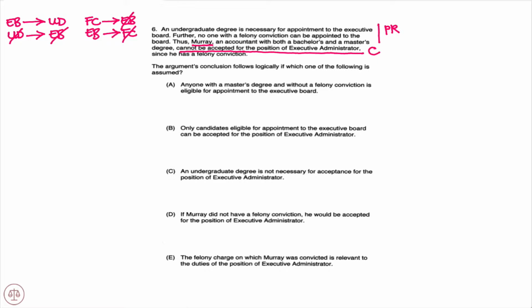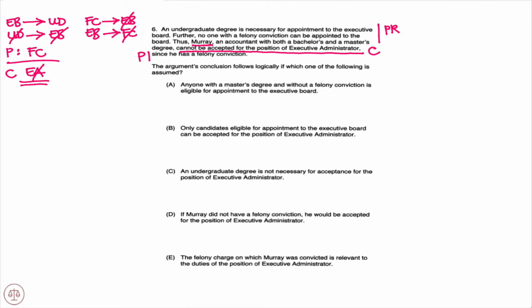It then tells us that Murray has a felony conviction, our premise. So our premise here is that Murray has a felony conviction, and it takes that to conclude that he cannot be accepted for the position of executive administrator. Is that a valid argument?